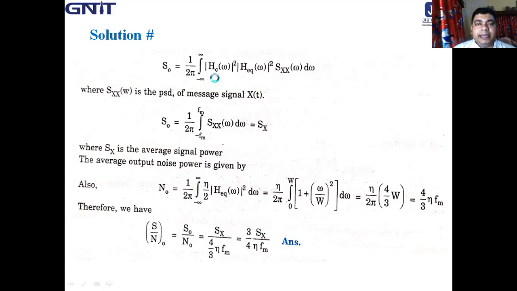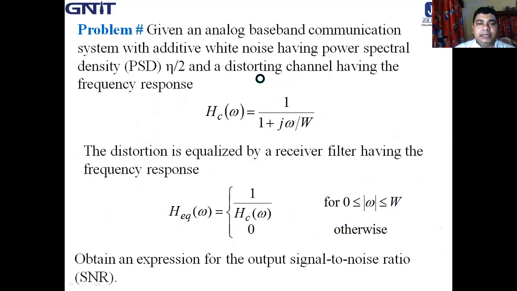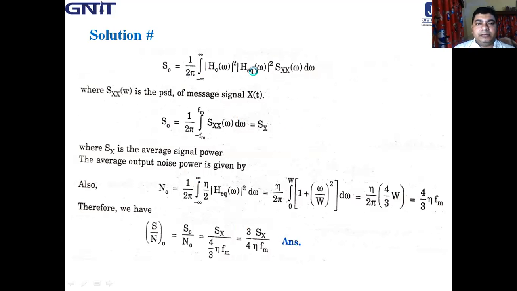Now see, HC(omega) and H_EQ(omega) are just the reverse, so these two are cancelled out. Only the PSD of the message signal term exists.